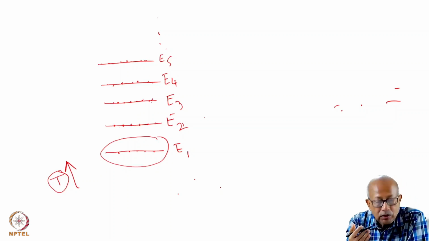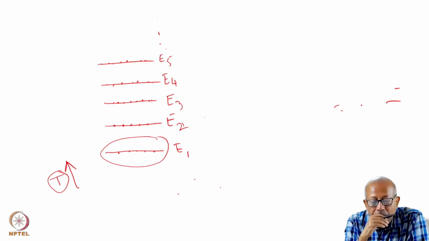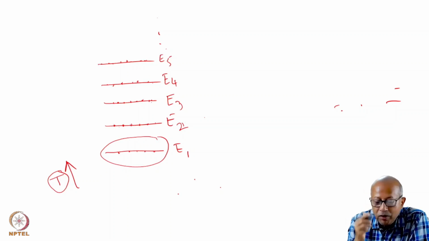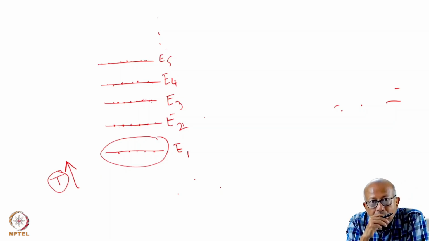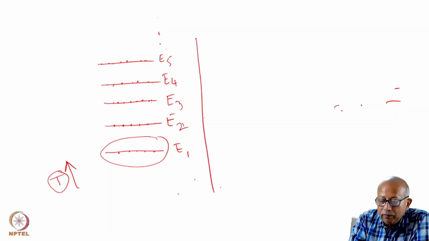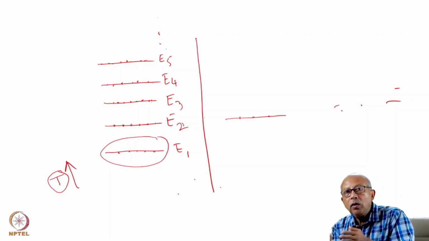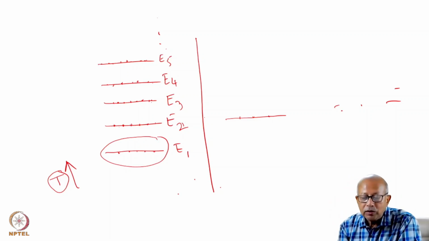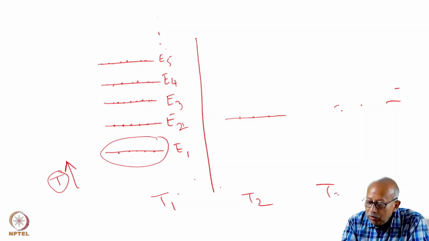E3 has also been populated to a large extent because it is at a high temperature. But you have chosen such a system where E2 relaxes faster than E3. So after the cooling, E2 has quickly relaxed its population and come into equilibrium at the lower temperature. This is T1, this is T2, and T2 is much, much less than T1.